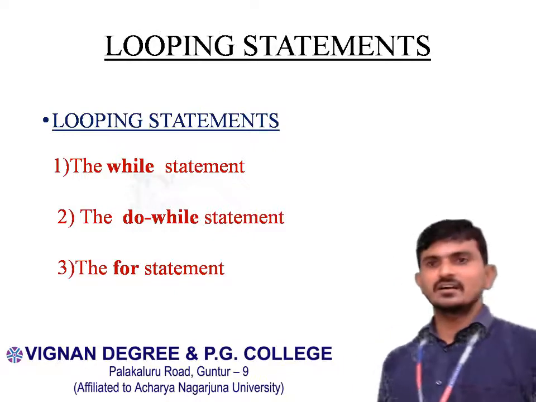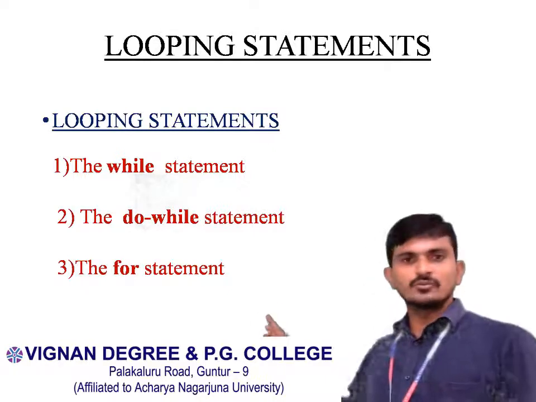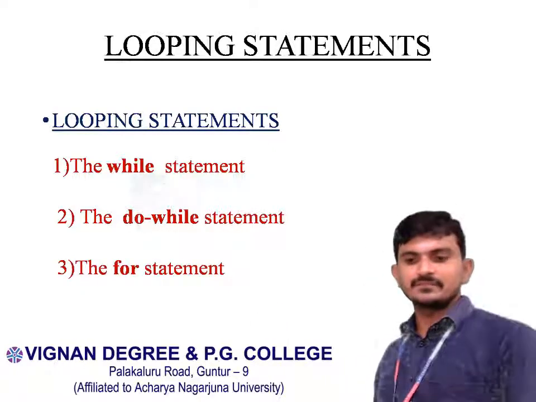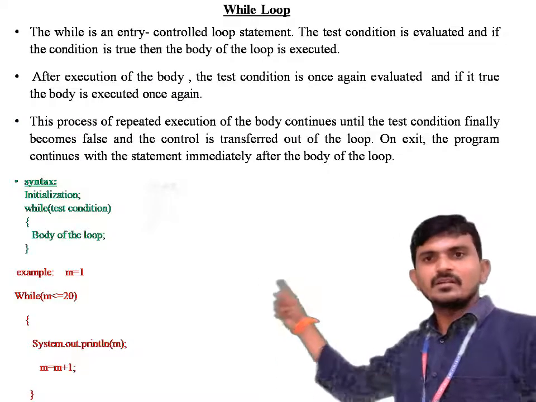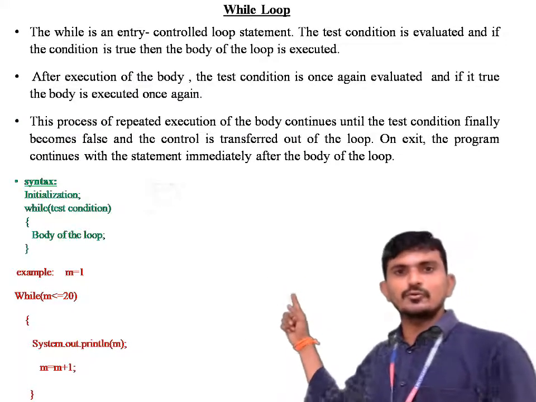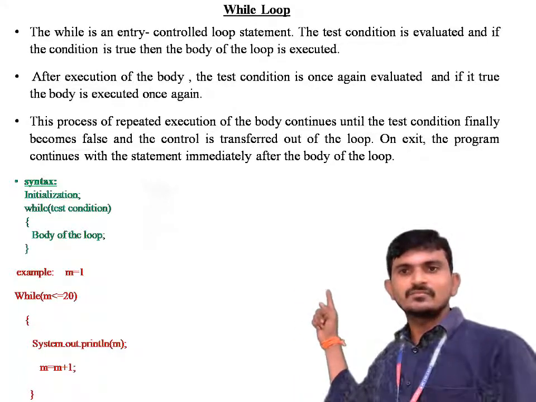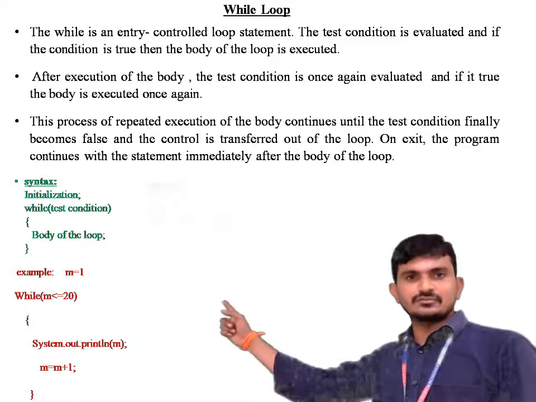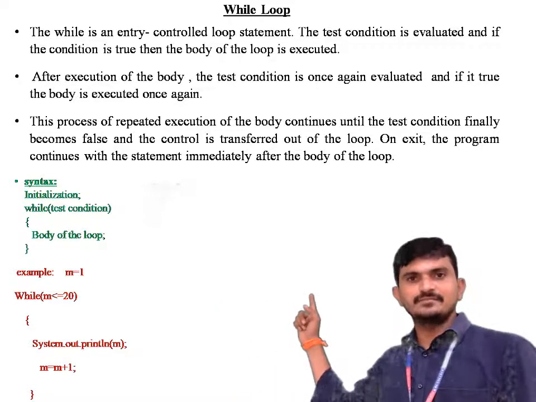Looping statements are divided into the while statement, the do while statement, and the for statement. First one is the while statement. The while is an entry control loop statement. The test condition is evaluated, and if the condition is true, then the body of the loop is executed.